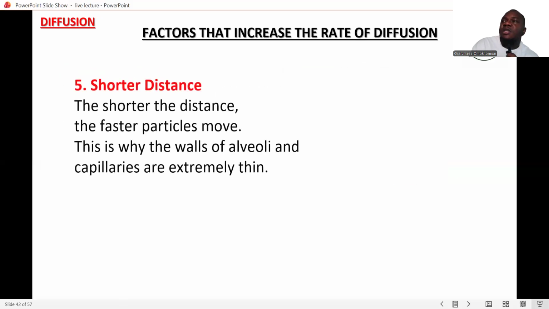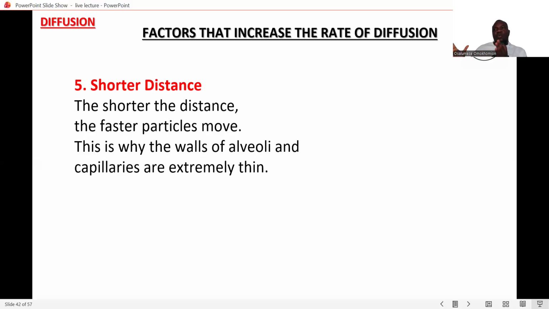And again, shorter distance. For example, if we stand very close to a person that sprays a perfume, you can easily perceive it, unlike when you're standing at a longer distance. It takes a long time before these particles can diffuse over a very long distance. So people who are very close to the person that sprayed the perfume can easily perceive the scent. So the shorter the distance, the faster the particles tend to move. This is why the walls of the alveoli and capillaries are extremely thin, so that the gases can pass through very, very fast.